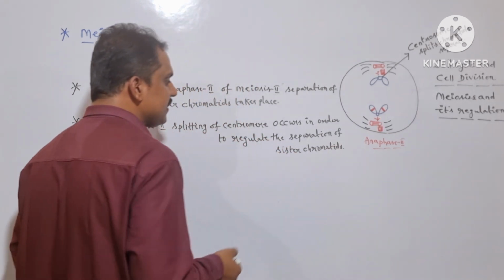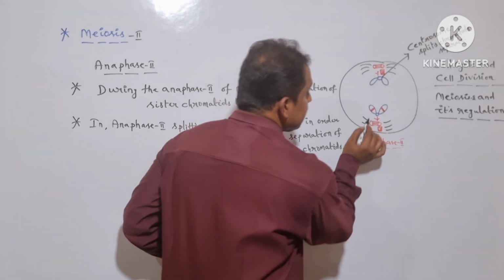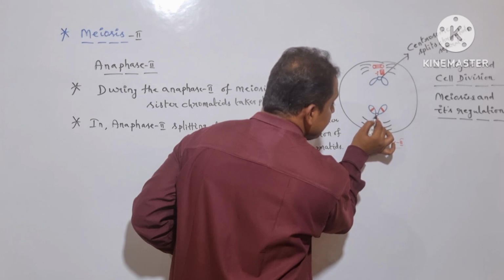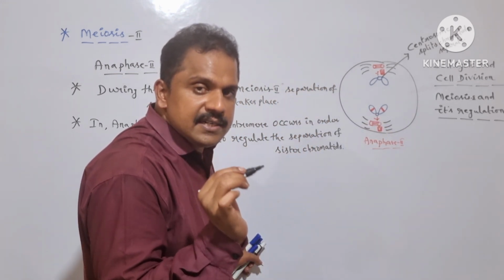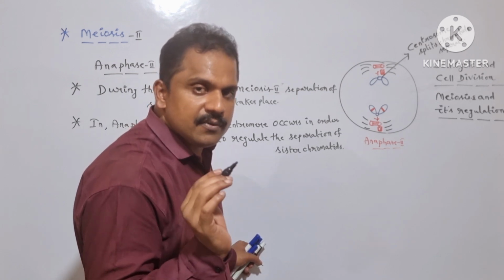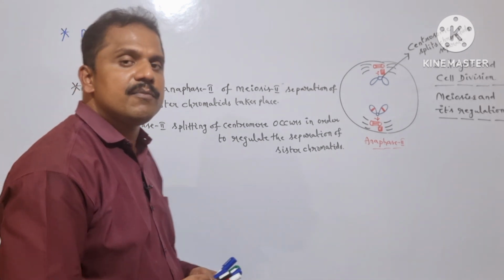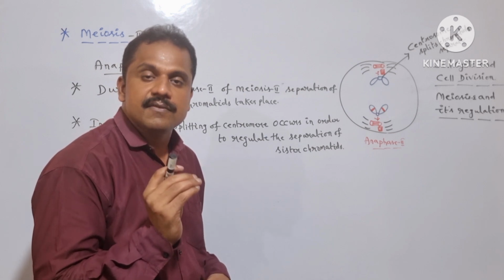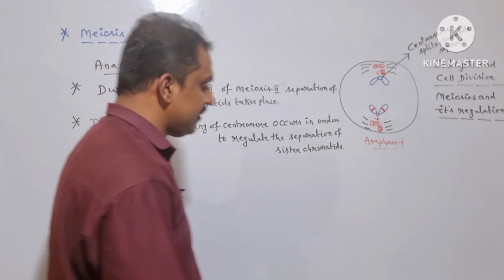When the sister chromatids are ready to migrate towards the spindle pole, they migrate in accordance with the direction of the split centriole. Is it clear? So this is regarding anaphase 2 of meiosis 2. Then after, we will be studying telophase 2. So what are the various salient features which are generally observed during telophase 2? Let me arrange the things here.